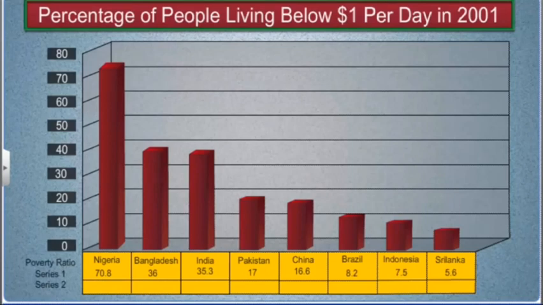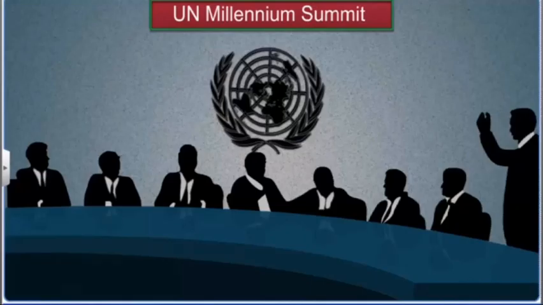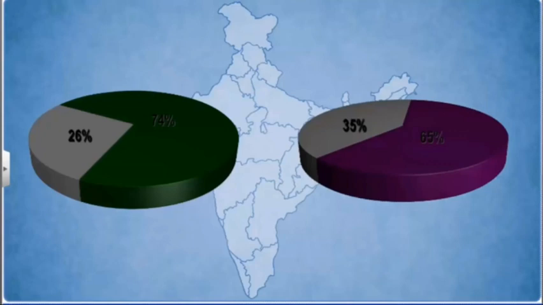Note that the poverty ratio for India by the World Bank standard appears higher than our national estimate of 26%, which is based on the Indian government definition of the poverty line. Global leaders expressed their commitment to reduce poverty at the United Nations Millennium Summit held in September 2002. Leaders from 189 countries signed a declaration pledging to reduce the number of people living below $1 a day to half of its 1990 figure by 2013.